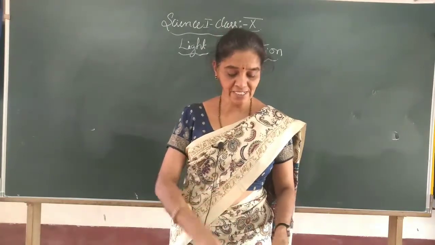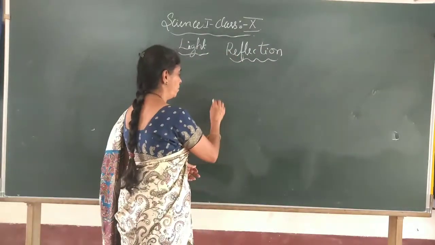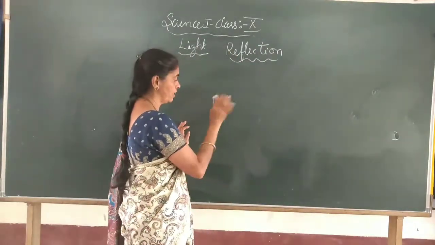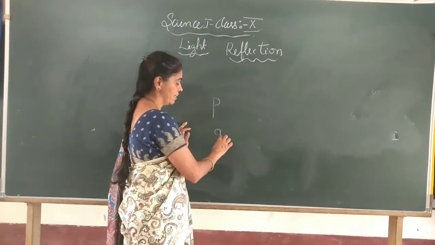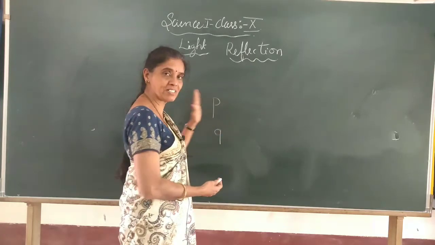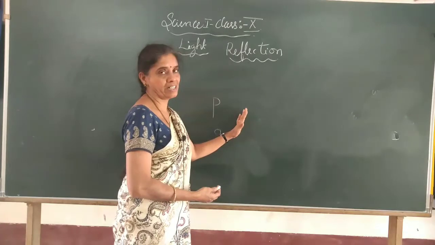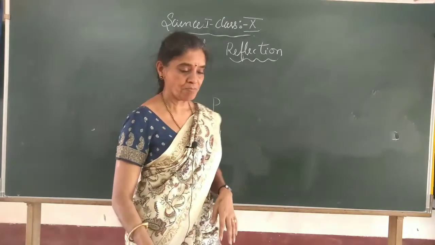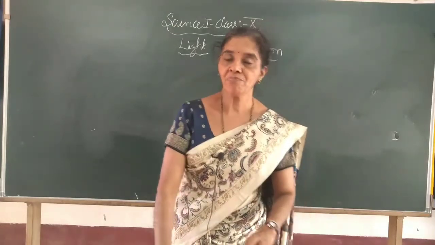If you write the letter P, but when you see the image in the mirror, it looks like a 9. So, it is lateral shift. The right part looks towards the left, and the left side of the object looks towards the right. That also takes place, and the image on the plane mirror is a